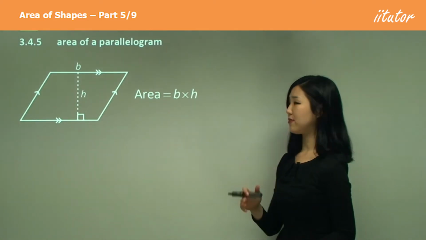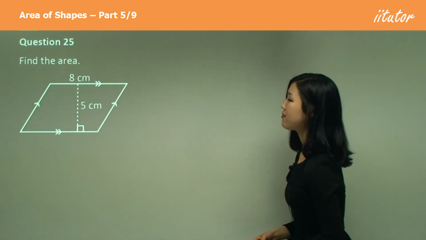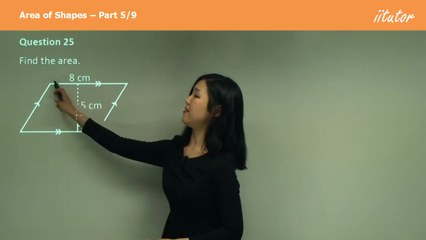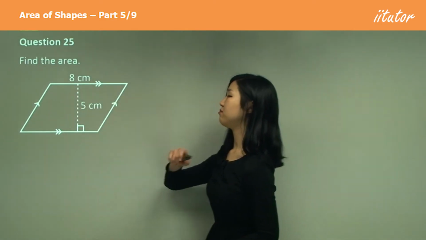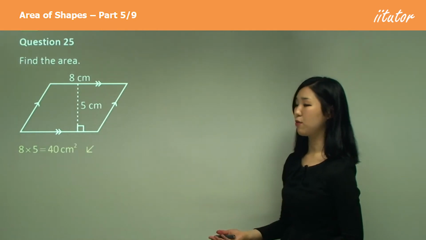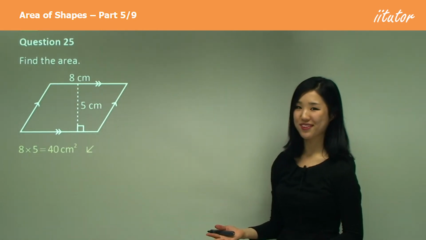And let's try the questions. Question 25, find the area. Okay, so they've given the base and we're given the height. What do we do to find the area? Just multiply them to get 40. That's it. So simple, isn't it?